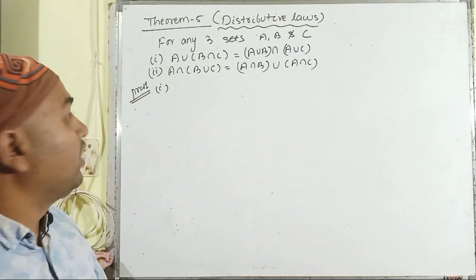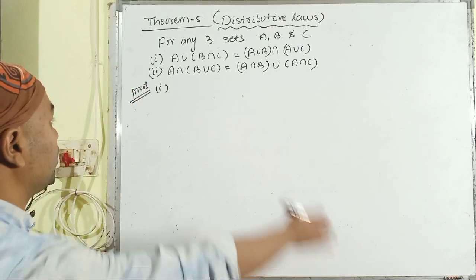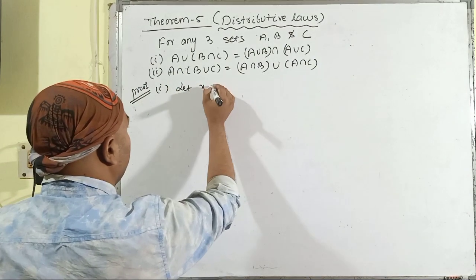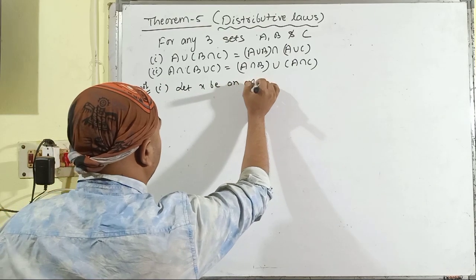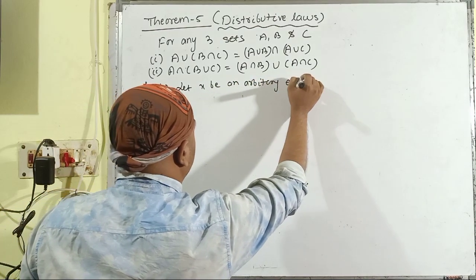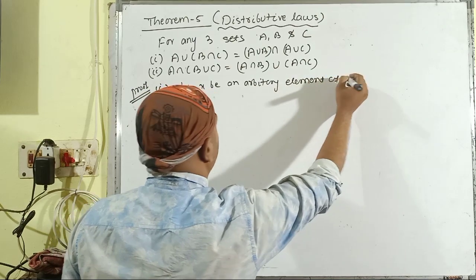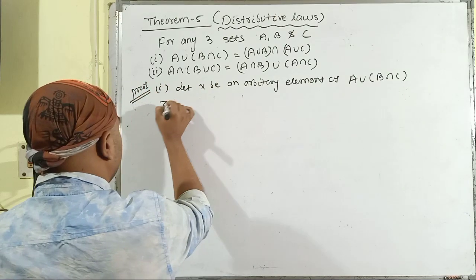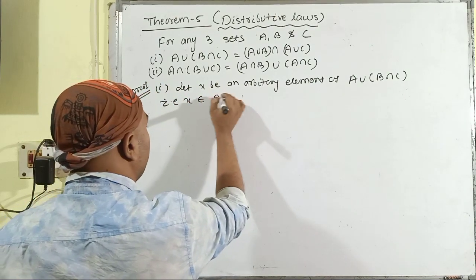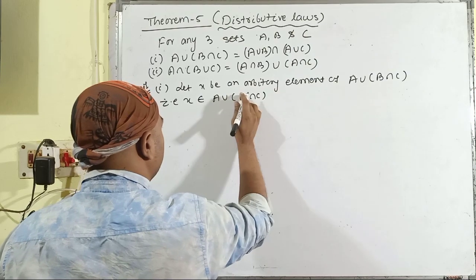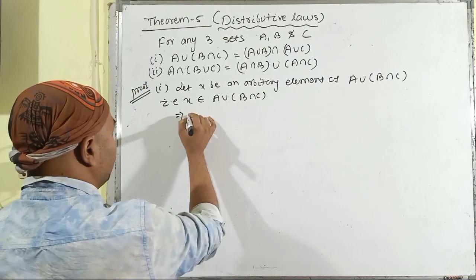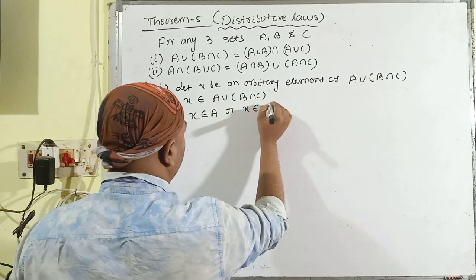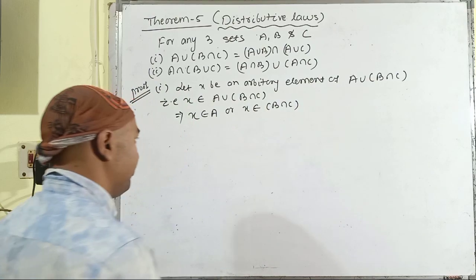Let us prove both of the parts of theorem number 5 one by one. So starting from the first, let X be an arbitrary element of A union (B intersection C), that is, X belongs to A union (B intersection C). That implies X belongs to A or X belongs to B intersection C.